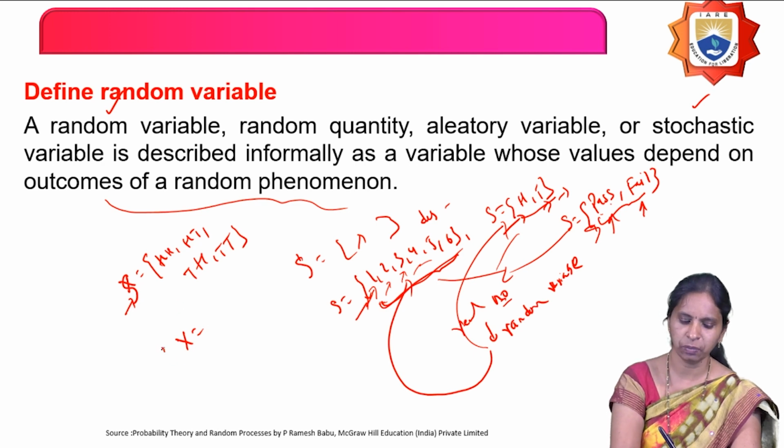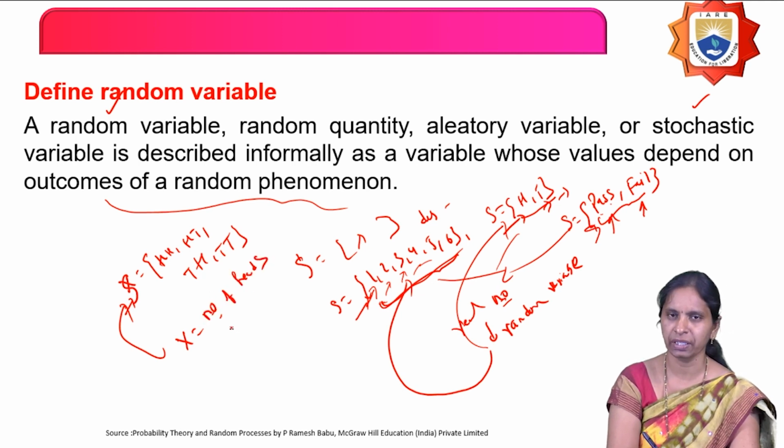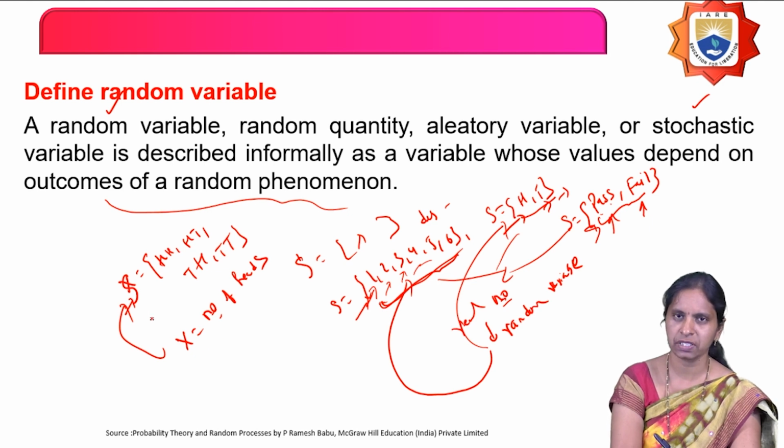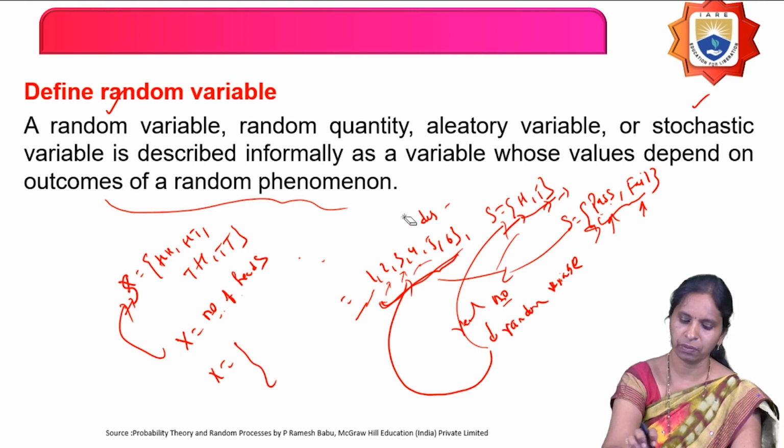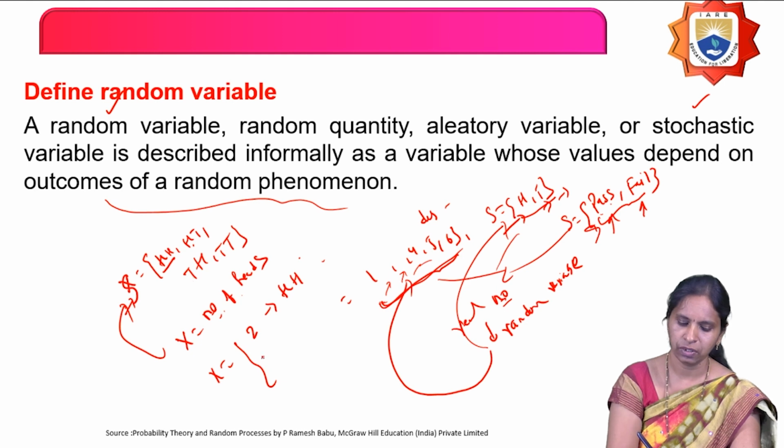Now, for defining the random variable on this sample space, how am I defining it here? I am defining it as the number of heads, according to some rule. Then x equals the number of heads. So in the first outcome, how many heads are there? 2, head and head. For the second and third outcomes, how many heads are there? Only 1 head.